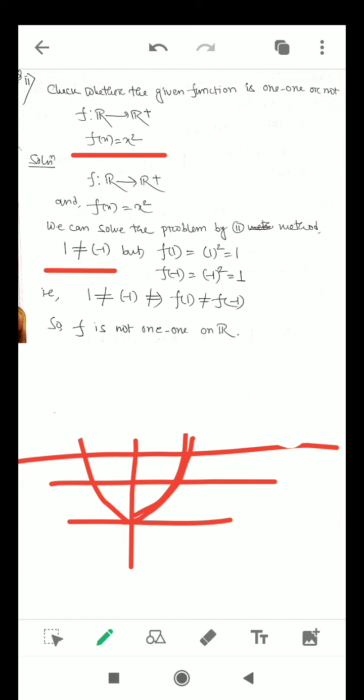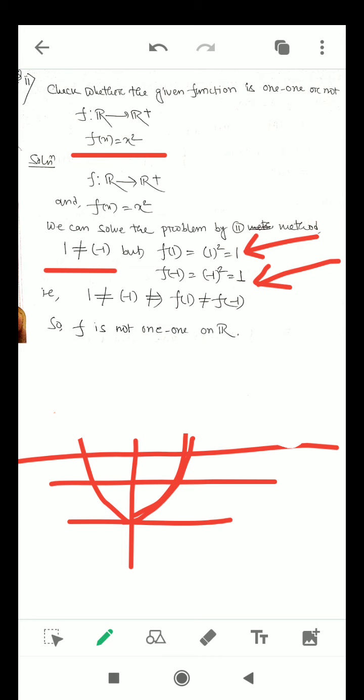We consider two different elements and get the images by putting the numbers in the expression. For 1 we get 1, and for -1 we also get +1, because it is x square, it always gives a positive value. But these two images are the same. For two different elements we got the same image.